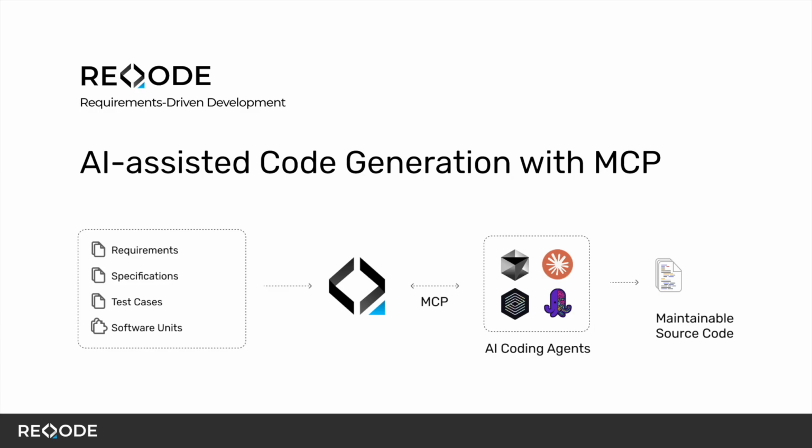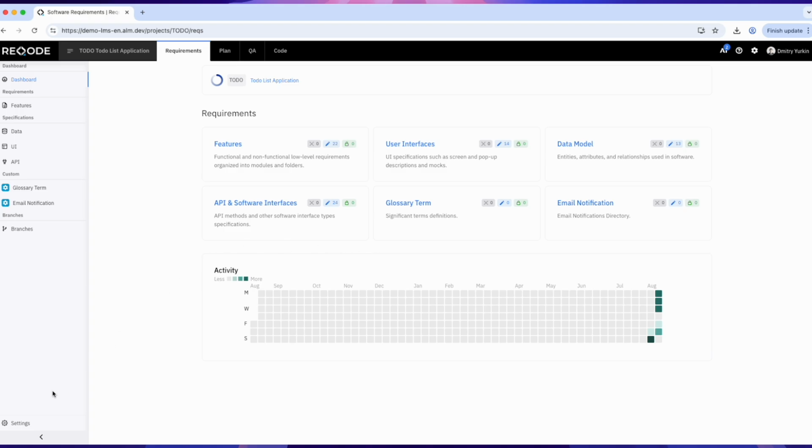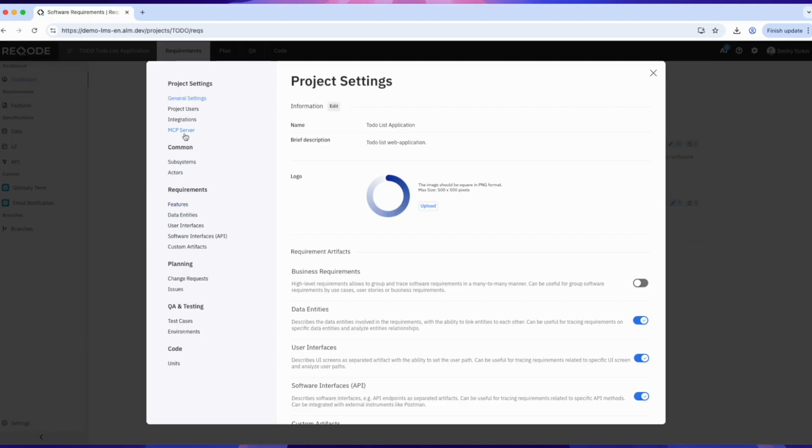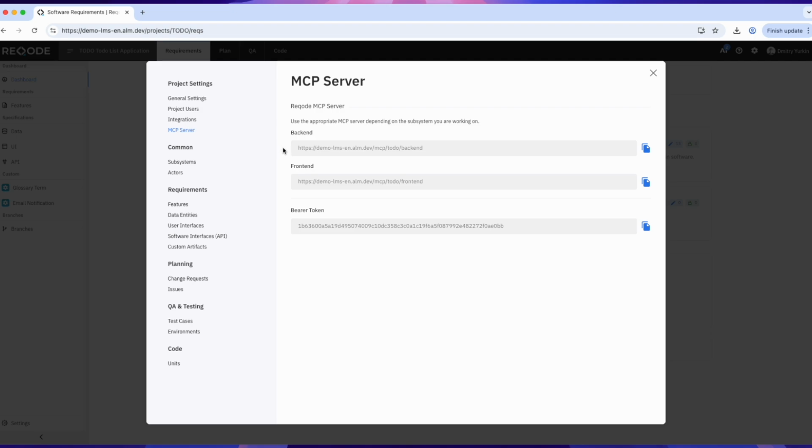Reqode comes with built-in MCP servers. Each subsystem has its own MCP server. In future versions, you'll also be able to use separate MCP servers for documentation branches. You can find the access credentials in Settings in the MCP Servers section. There you'll see the list of servers for each subsystem and one common bearer token for all of them.